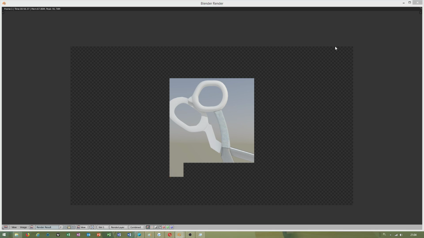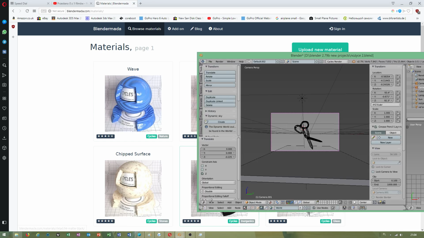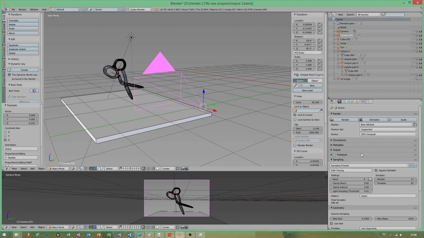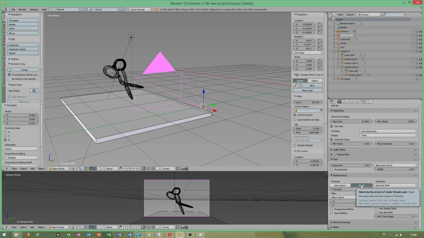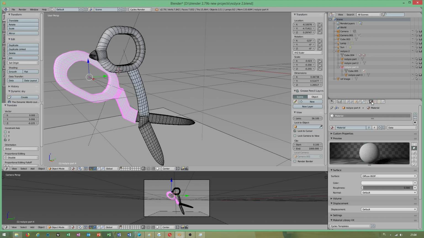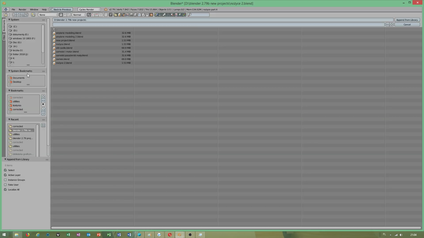I don't have to render this. I just wanted to show you. And your PC didn't suffer because of rendering time, because as I showed you, in performance, you have to select fixed threads. And when you import material, another thing, add new material and append. Then you can import your materials.